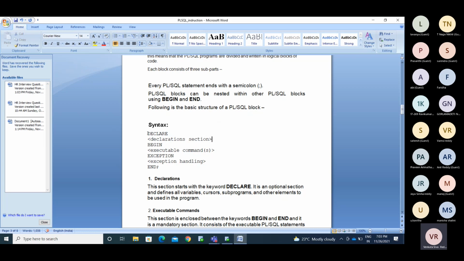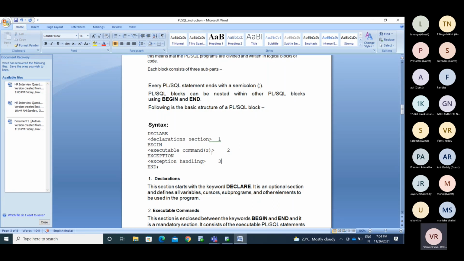From declare to begin, in between, we have section 1. From begin to end, this is section 2. In between begin and end, we have the exception. Exception is another section. It is the third.